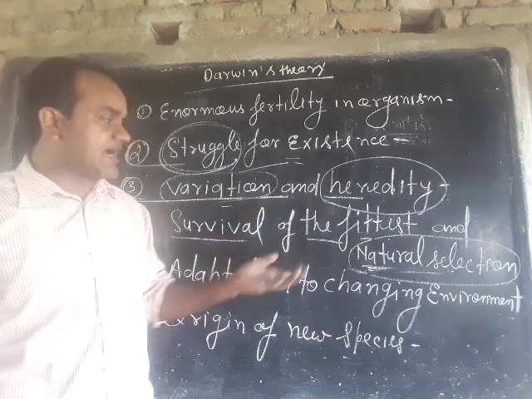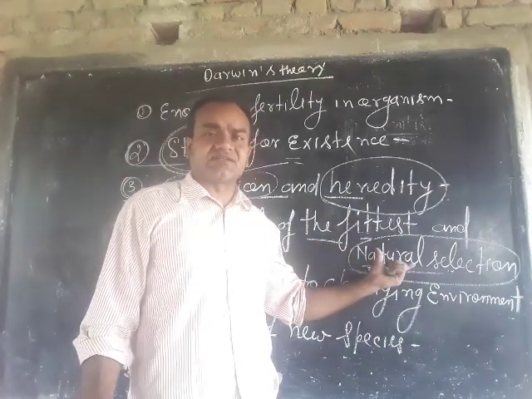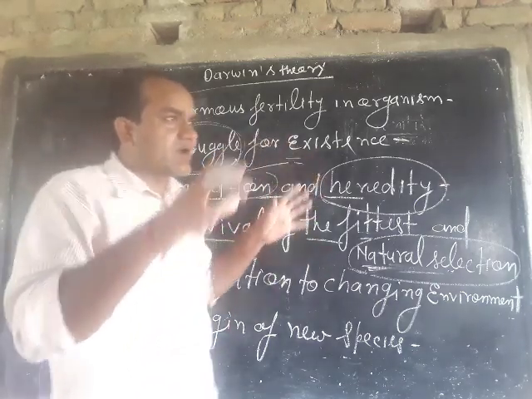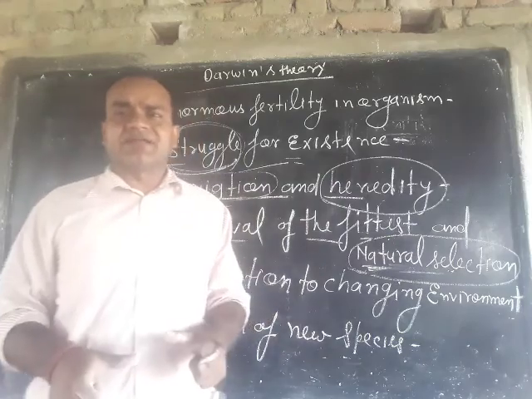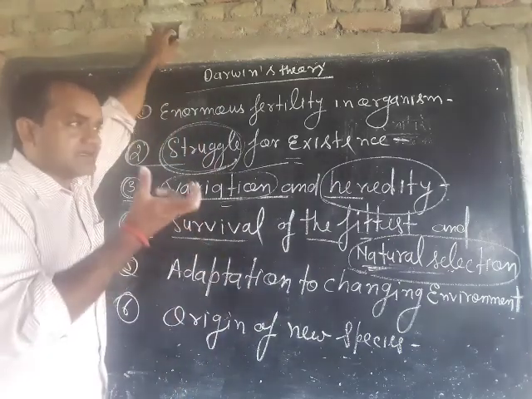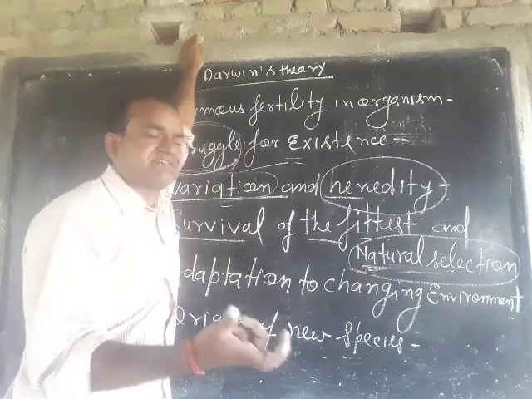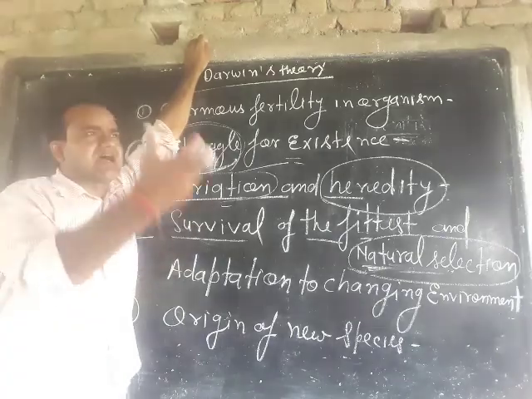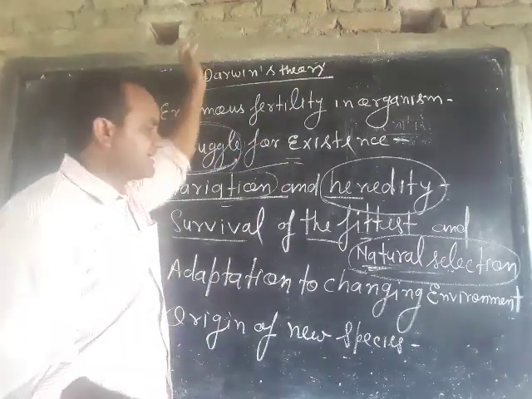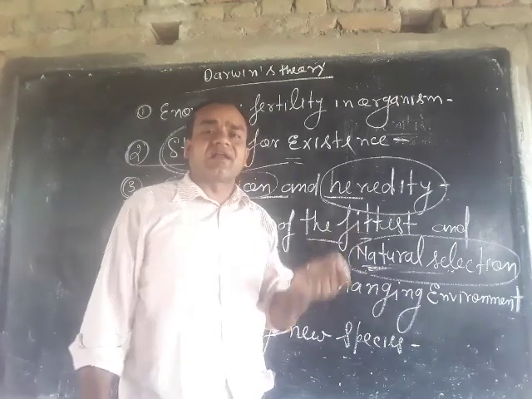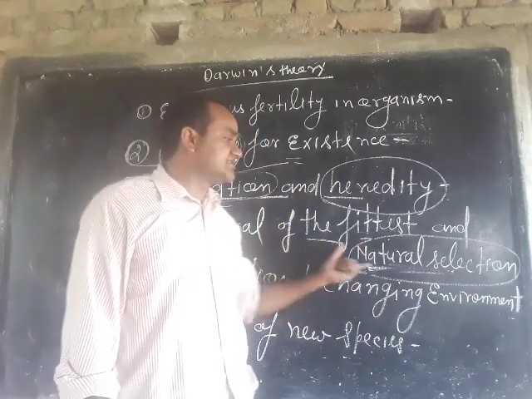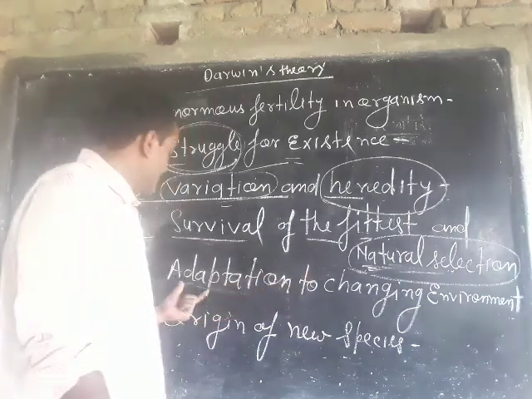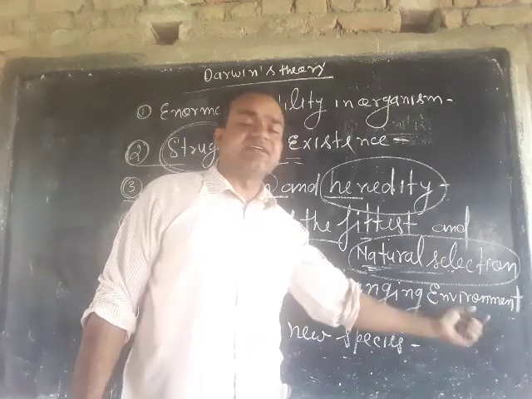And a question may be asked, what is natural selection? It means those organisms which are the fittest, live in the environment, get sufficient food and shelter, and save themselves from earthquakes, heavy rains and drought are known as the fittest animal or naturally selected animal, and the process is known as natural selection. And why does natural selection occur? Because of adaptation to a changing environment.